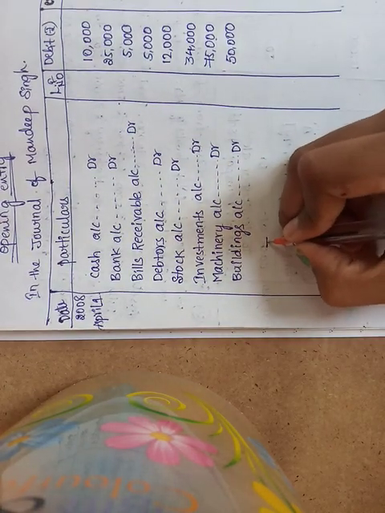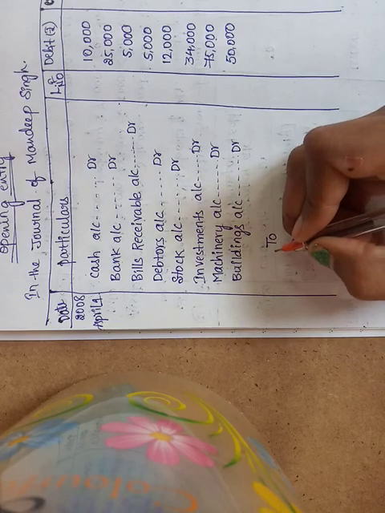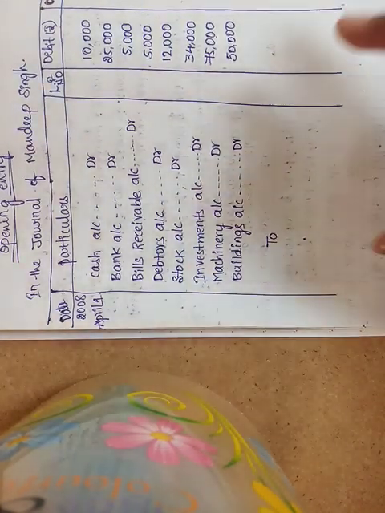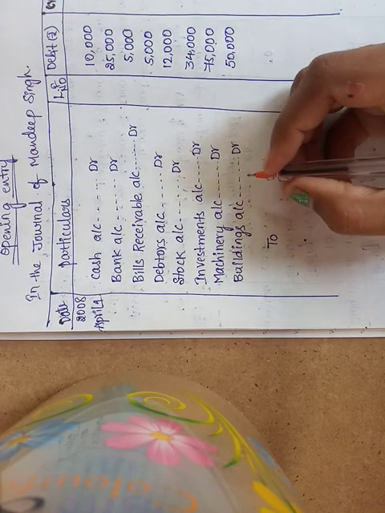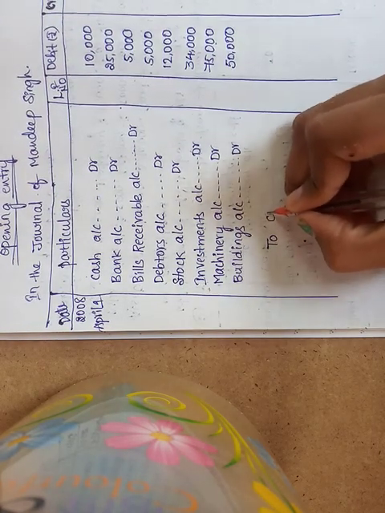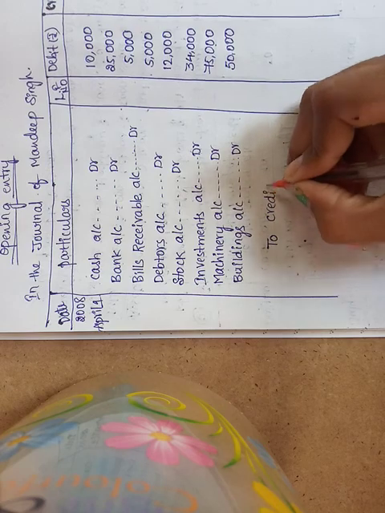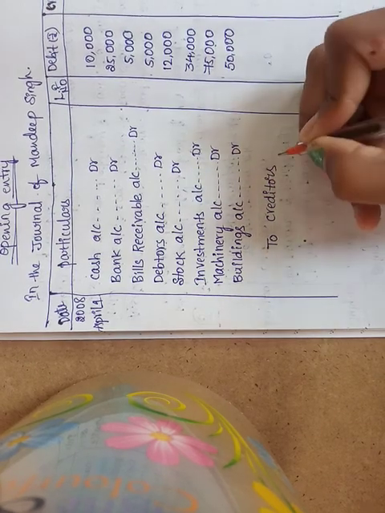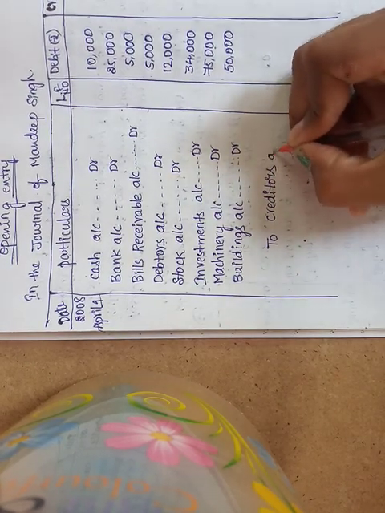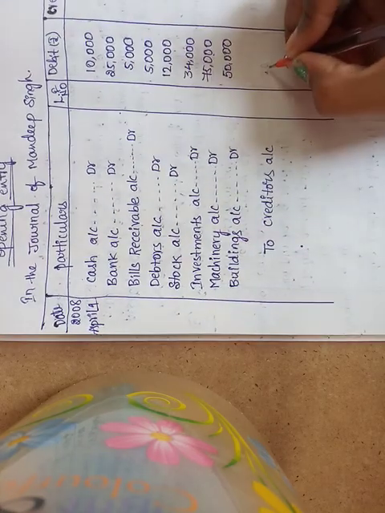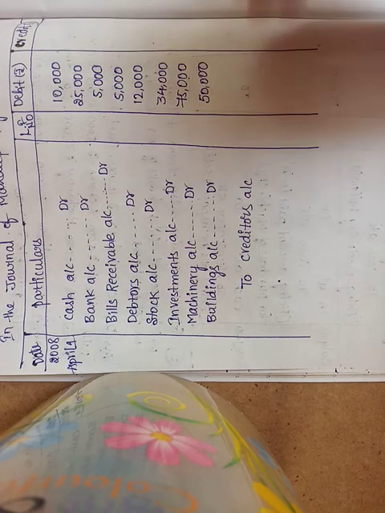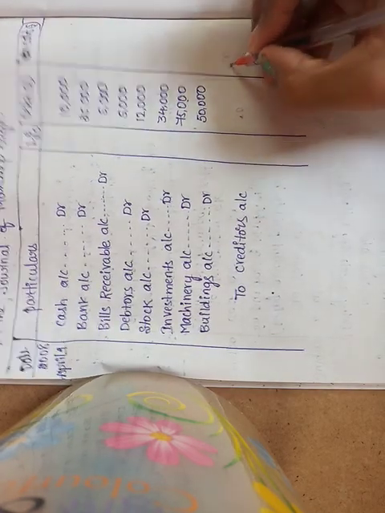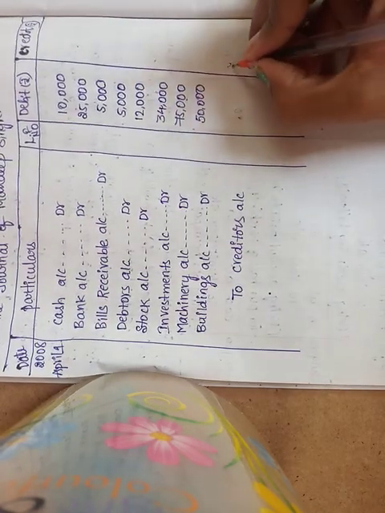Start with "To" now. The liabilities are the credit side balances. First liability is creditors account, so this balance is written on the credit side. Creditors account, rupees amount is 30,000.